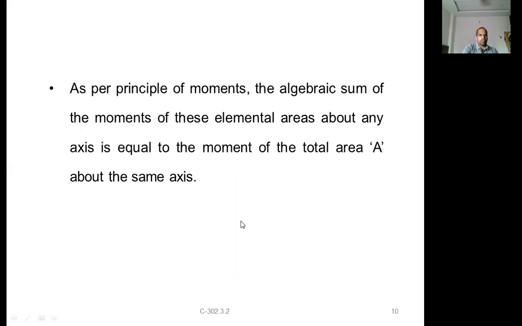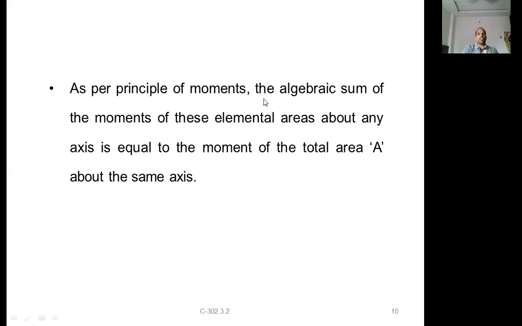Now, as per the principle of moments, the algebraic sum of moments of all these elemental areas about any axis is equal to the moment of the total area about the same axis. It is not Varignon's theorem, it is nothing but the principle of moments. Sorry, I forgot. As per the principle of moment, what is it?